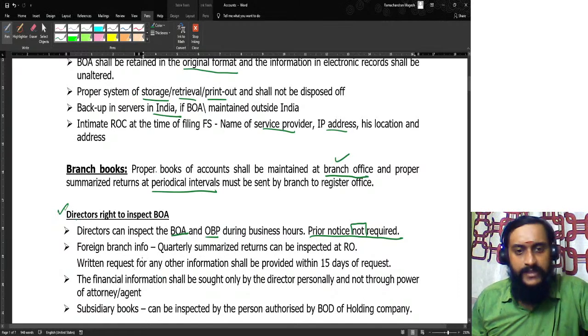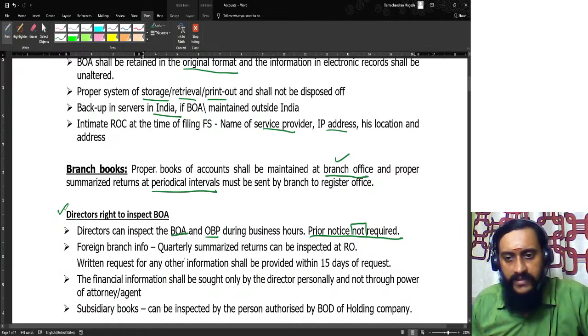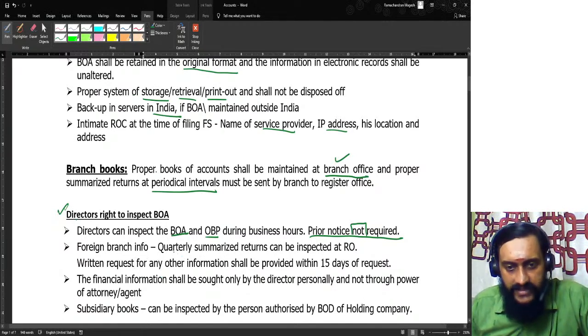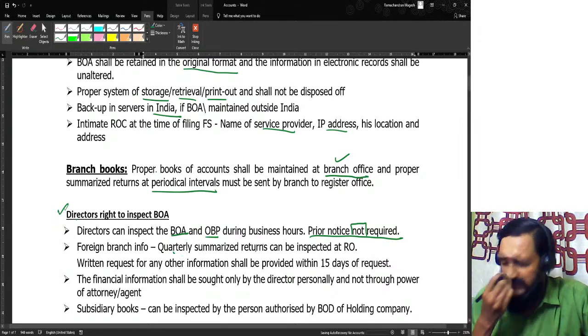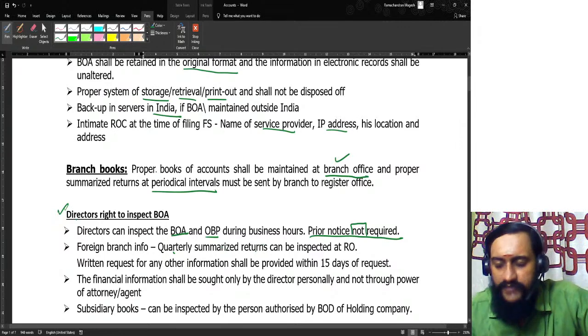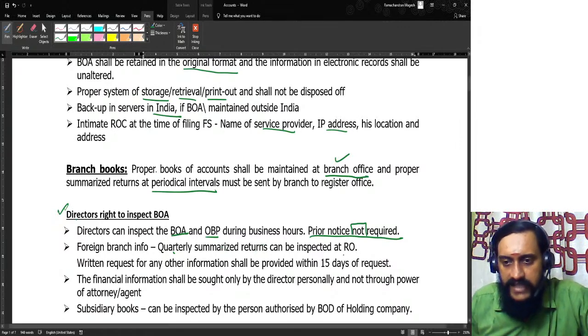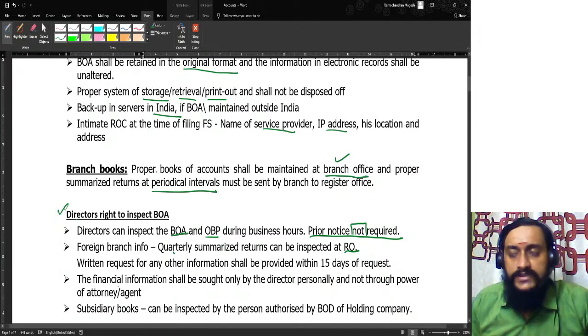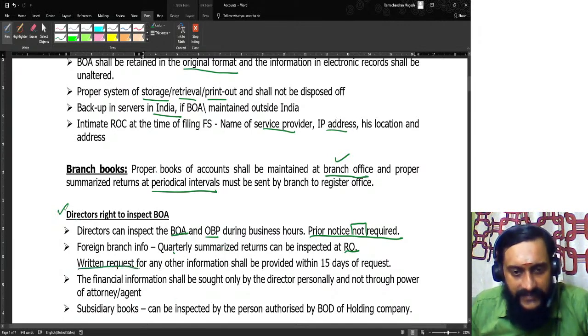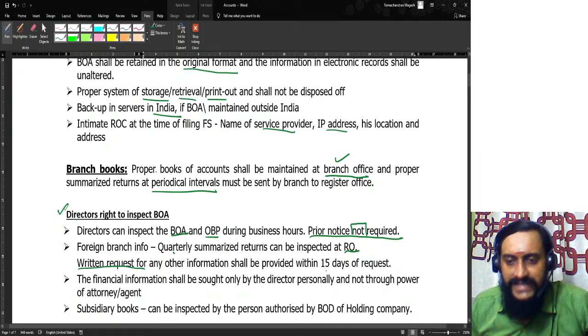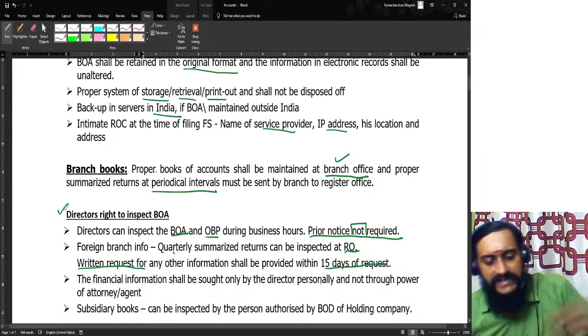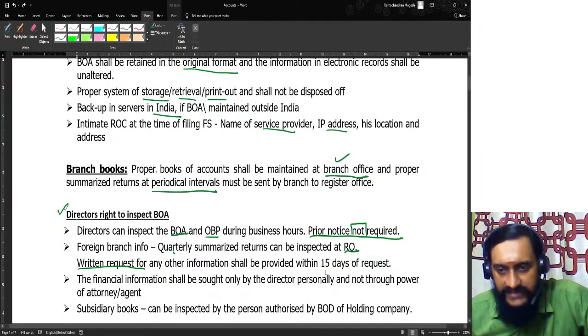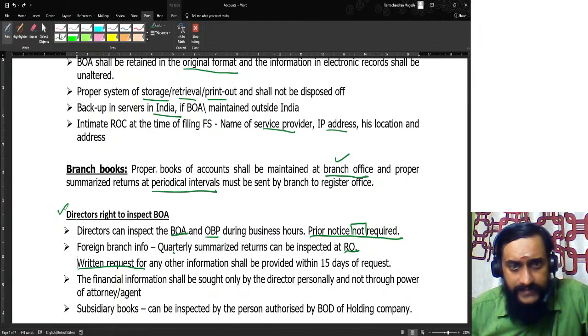And if it is with respect to a foreign branch information, quarterly summarized returns they will send periodically to the registered office. Quarterly returns the foreign branch should send to the registered office. And if a director wants to inspect something else, he shall send a written request for any other information, and that shall be provided within 15 days of the request. My dear friends, please do understand.